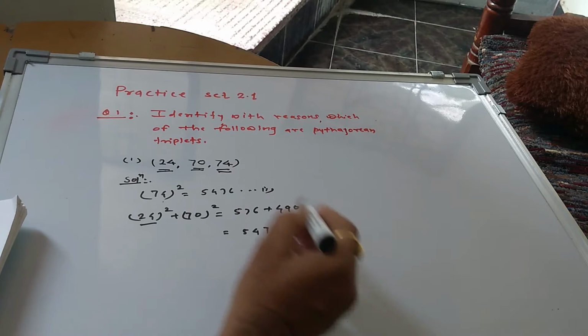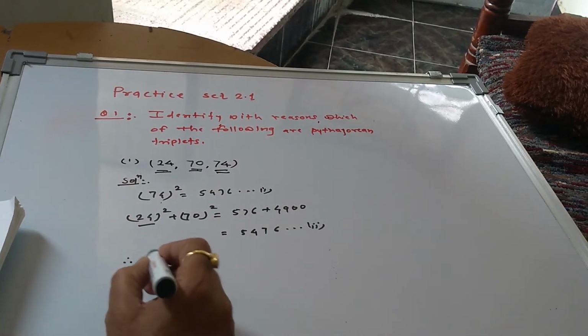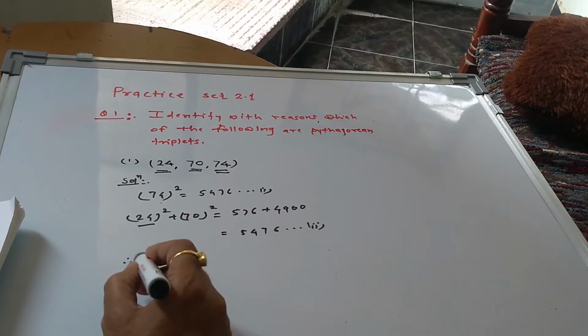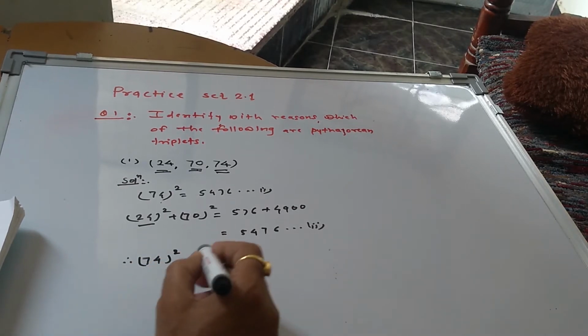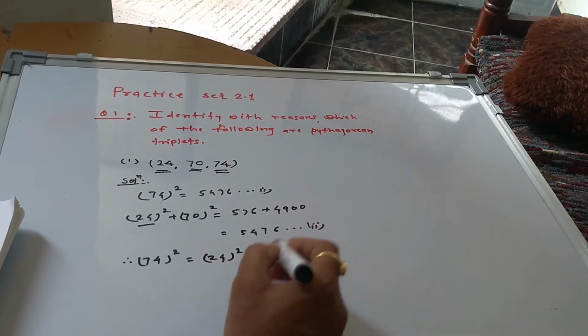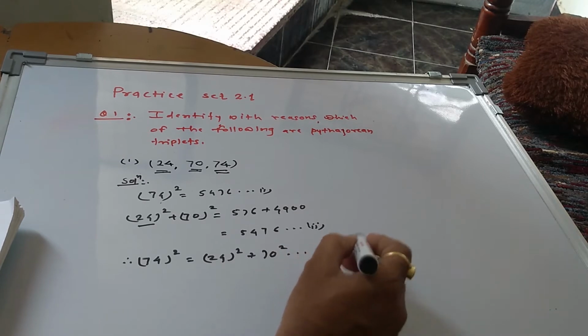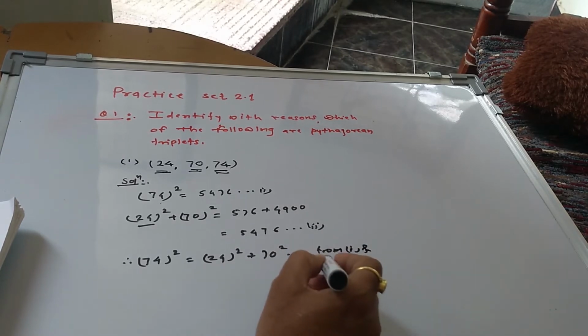This is second. From 1 and 2, therefore, we have 74 square is equal to 24 square plus 70 square. That is from 1 and 2.